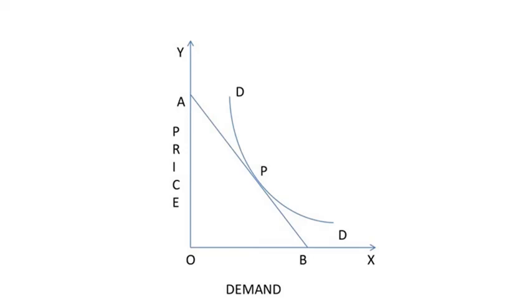In this graph, on the demand curve, we have to measure elasticity at a point P. A tangent to P is drawn. AB is the tangent. Elasticity at any point is the ratio of the lower segment of this tangent to the upper segment, PB by PA. At the point P, the lower segment PB is equal to the upper segment PA. So the elasticity of demand at the point P is unitary.